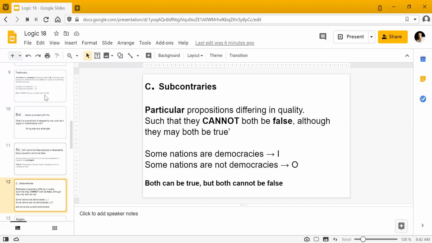Okay? In this case, both of these can be true. There are nations that are not democracies and there are nations that are democracies. But can both be false? No, they cannot. So you get the idea, right? Both can be true, but both cannot be false.